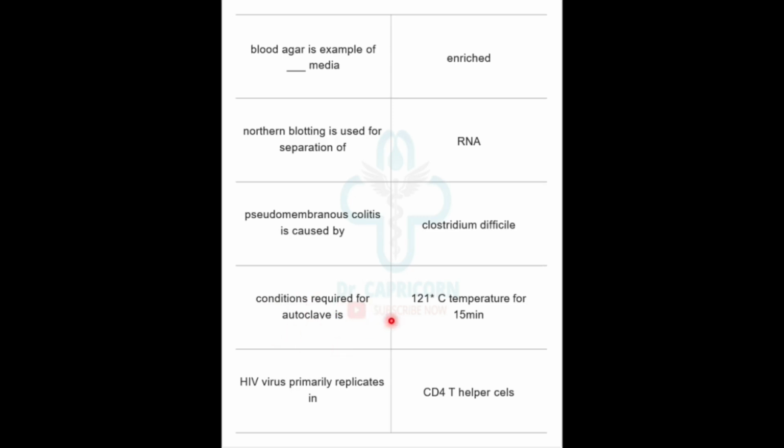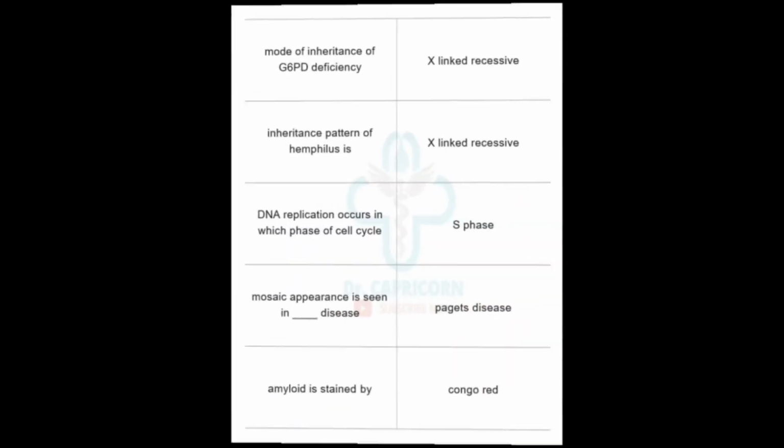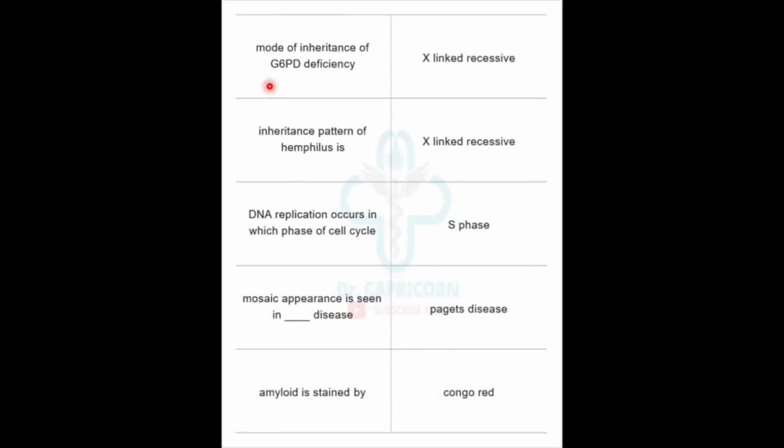Conditions required for autoclaving are 120 degrees Celsius temperature for 15 minutes. HIV virus primarily replicates in CD4 T helper cells. Mode of inheritance of G6PD is X-linked recessive, and inheritance pattern of hemophilia is X-linked recessive. DNA replication occurs in which phase of cell cycle? S phase. Mosaic appearance is seen in dash disease, Paget's disease. In Paget's disease, there is mosaic appearance. Amyloid is stained by Congo red dye.